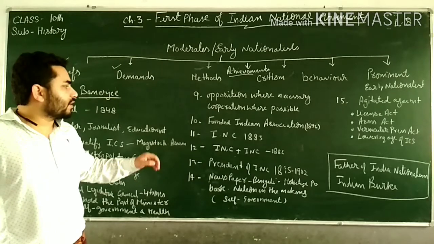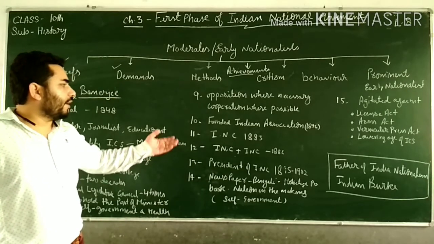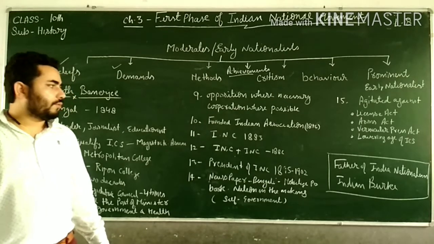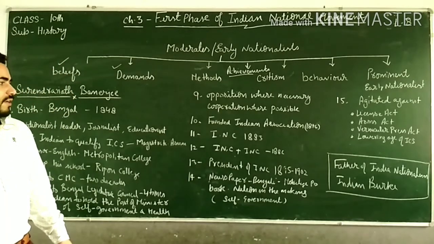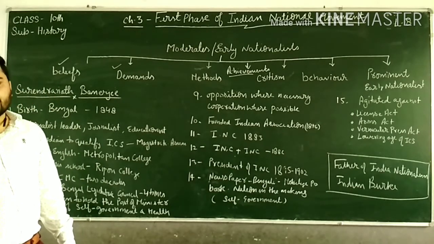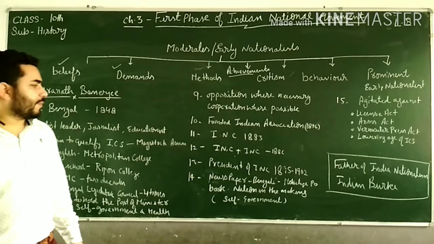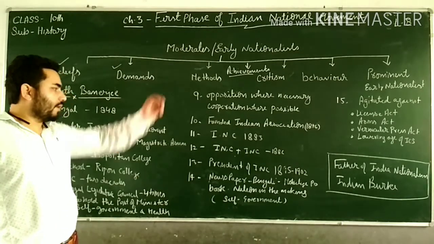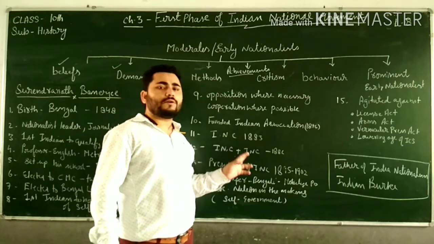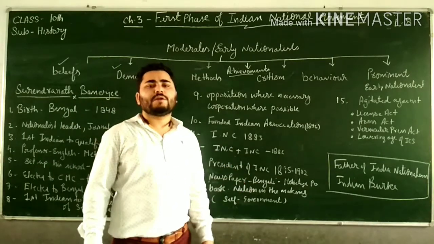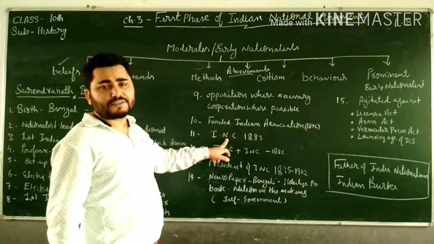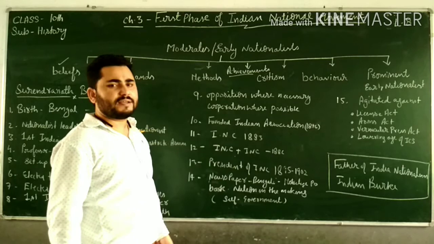Then Surendranath Banerjee founded the Indian Association, and this association was founded to arouse nationalism among Indians, to fight against the wrong policies of the British, and to educate people. After that, he founded the Indian National Conference in 1883. Don't get confused between Conference and Congress, okay? INC, the Indian National Congress, right?